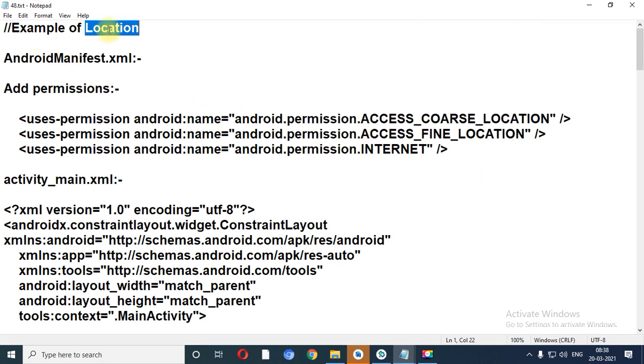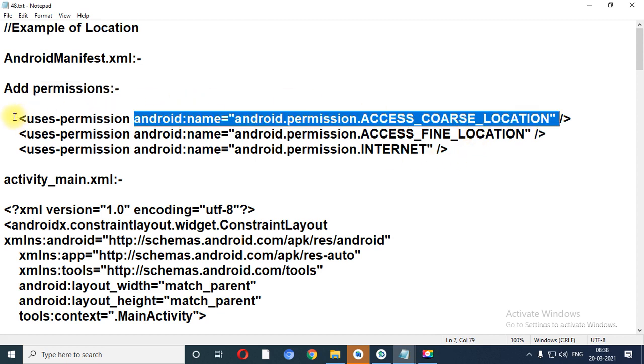So for that I need to set three permissions to check the location. There are two types of location: one is called coarse location and the second one is called fine location.